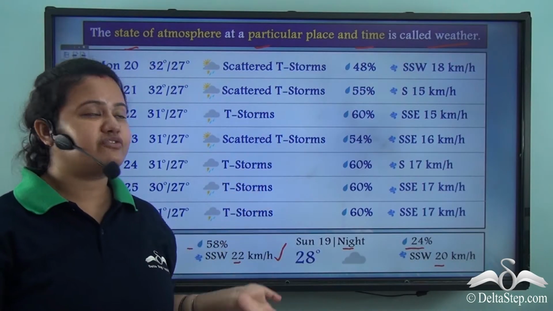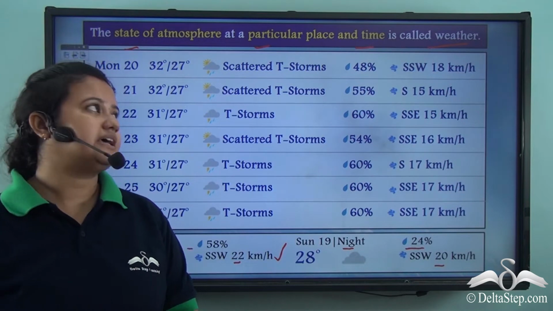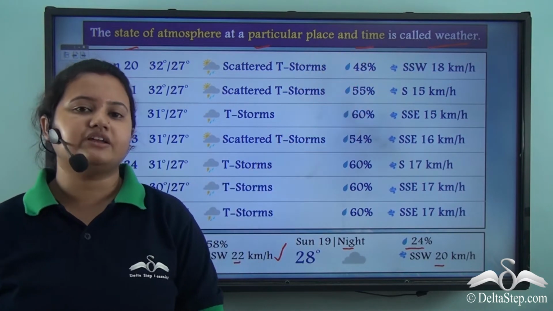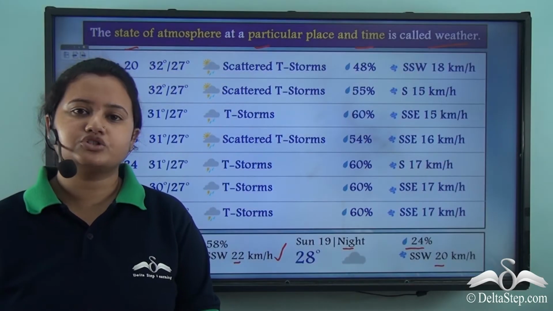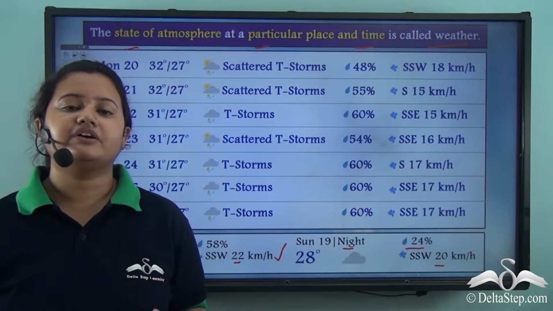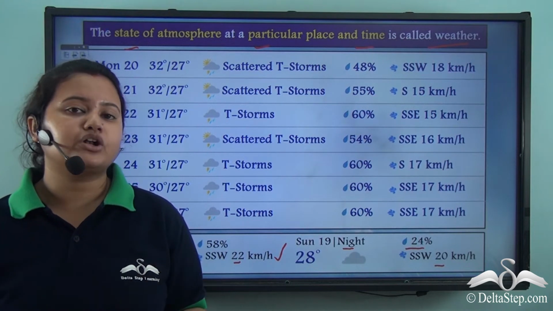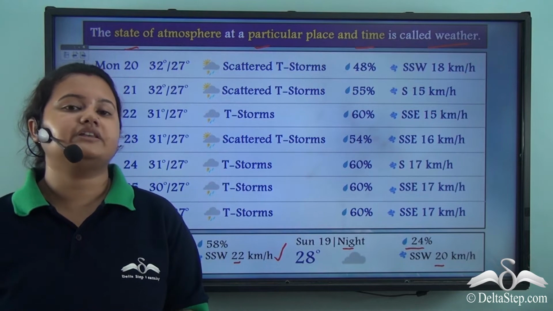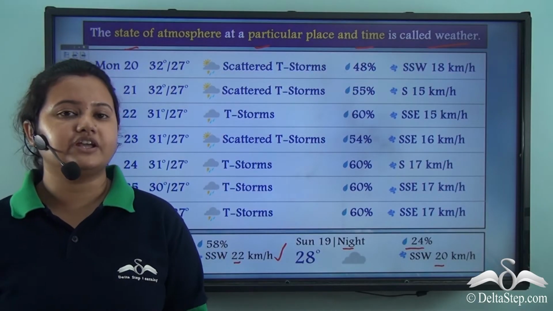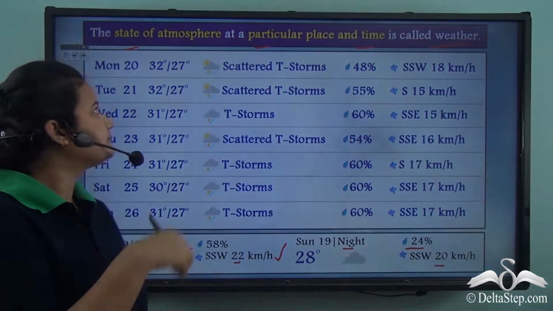So from these weather update charts, we understand that there is frequent change in weather, and weather not only changes daily but it may also change hourly. Now weather is usually recorded at meteorological observatory stations, and we get the news on weather updates from mass media like television, newspapers, radio, internet, etc.